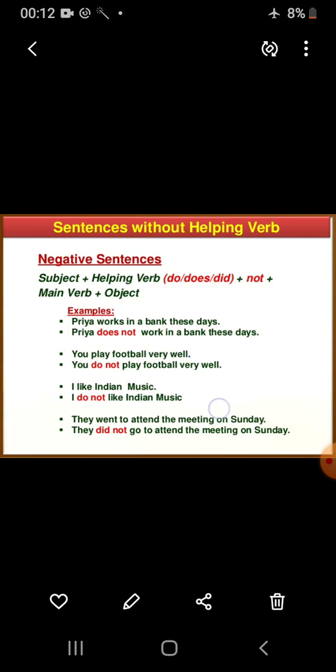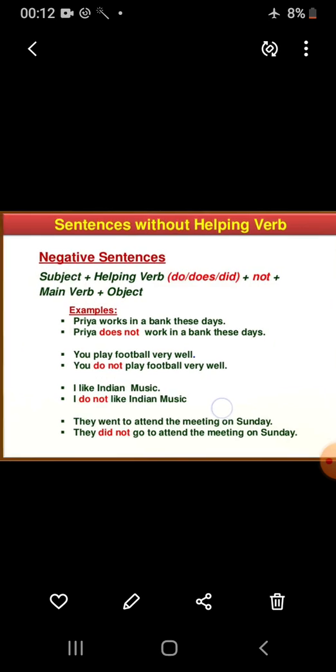You play football very well. Now, you is an exception. You is single, but it will be considered as plural. So we'll use do with you. You do not play football very well. I like Indian music. I do not like Indian music. They went to attend the meeting on Sunday. Here, went is the past form of the verb, second form of the verb, and for the past tense, we use did.